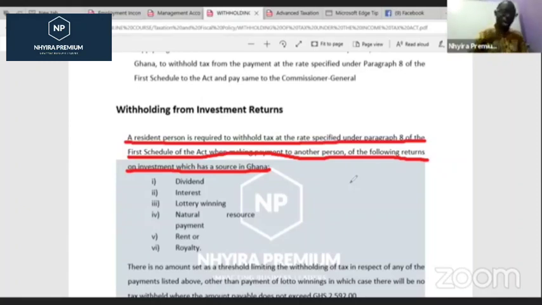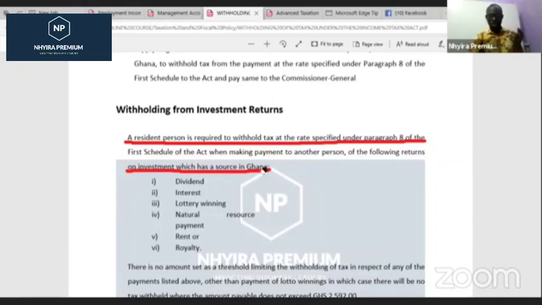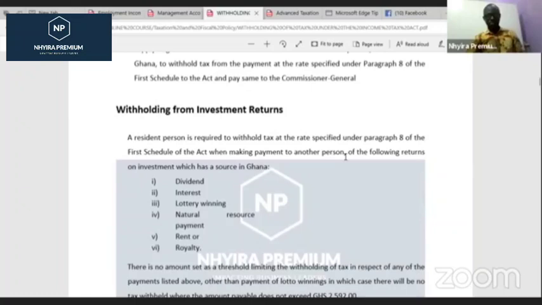However, if we buy more than 25%, then certainly we are escaped from there and we're not going to be paying the withholding tax for resident companies in relation to that. So these things that we've listed here, there are a couple of exceptions about them, and we'll be looking at them as we continue with the discussion.